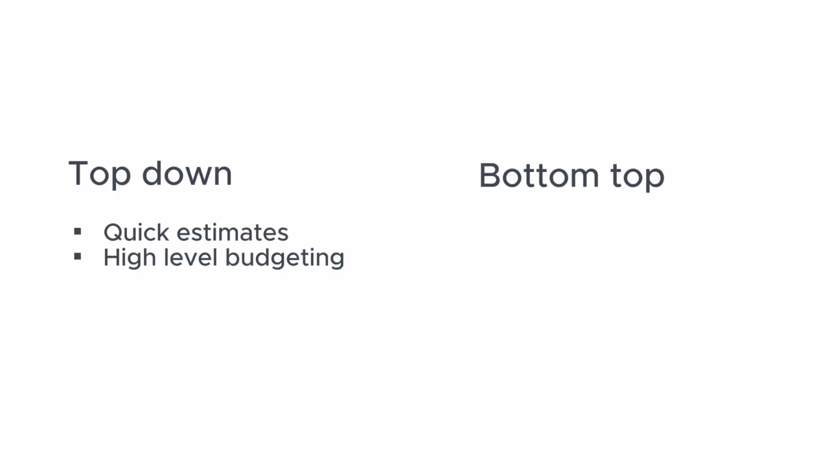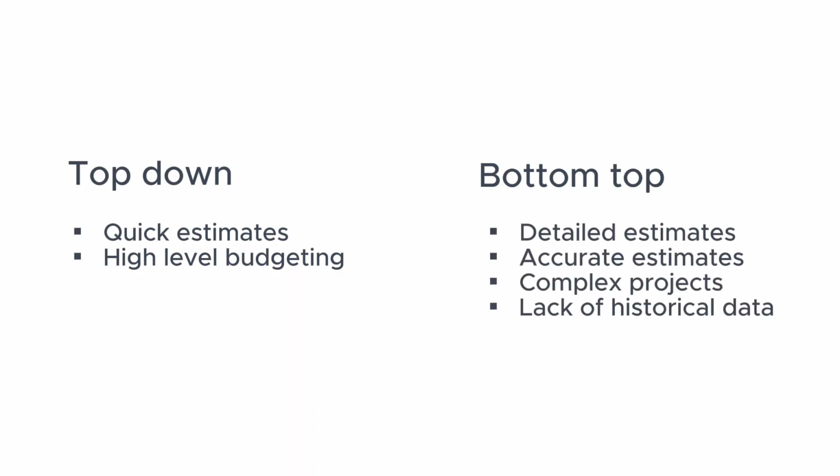The bottom-up approach breaks down tasks and resources to create a comprehensive estimate. This method is more accurate but time-consuming. Top-down estimating works for quick initial estimates, high-level budgeting, early project stages. And bottom-up estimating is a good fit for detailed and accurate estimates, complex projects with many components, projects where historical data is unavailable or insufficient.